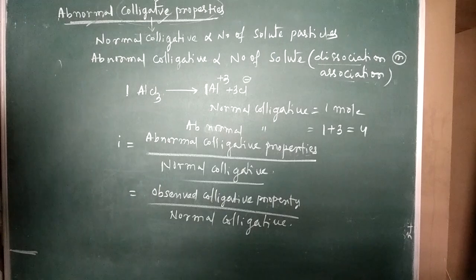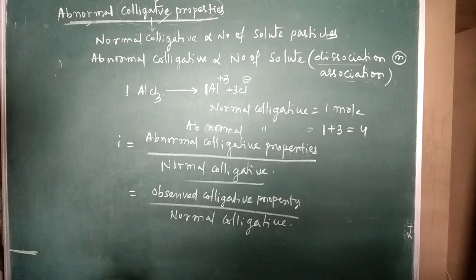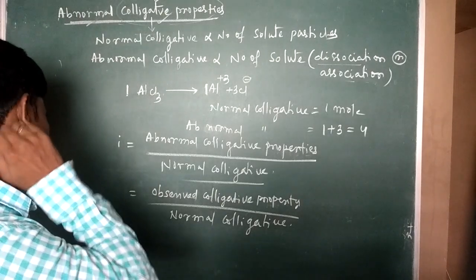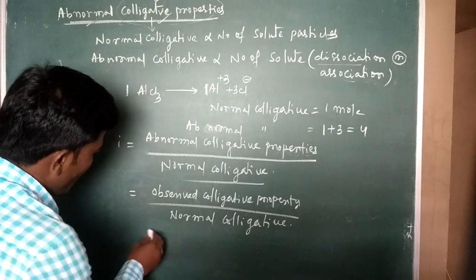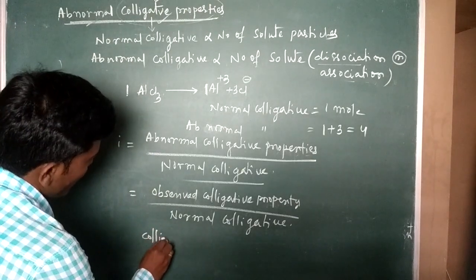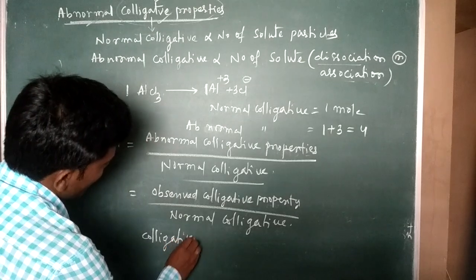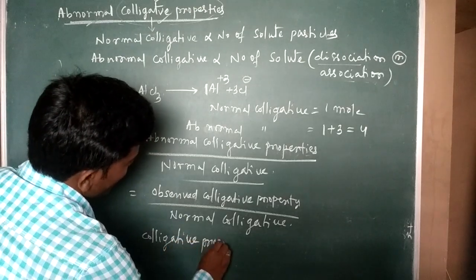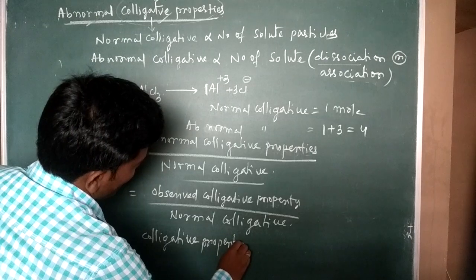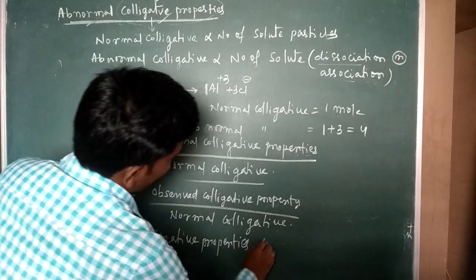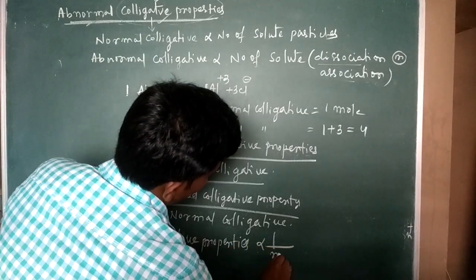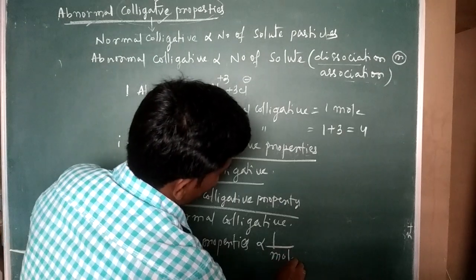Okay, so that is the thing. Colligative properties are inversely proportional to molecular mass.